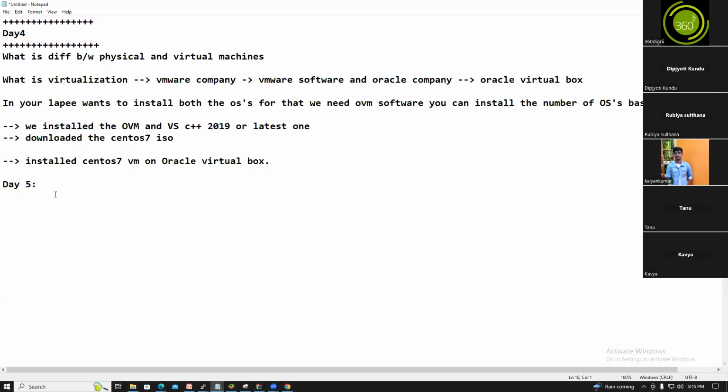So day 5. What will we cover today? We will cover the Linux file system hierarchy. What is that, guys? Linux file system hierarchy.